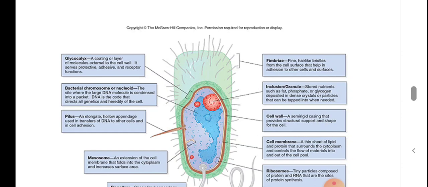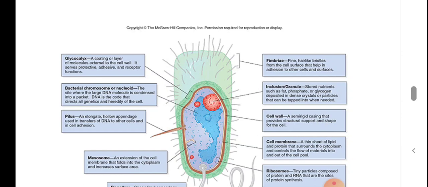Then there is the mesosome. That is an extension of the cell membrane that folds into the cytoplasm, and this is used to increase the surface area. Then in the right portion, fimbriae. Fimbriae are fine hair-like structures that we see over the bacterial surface, and that helps in adhesion to other cell surfaces.